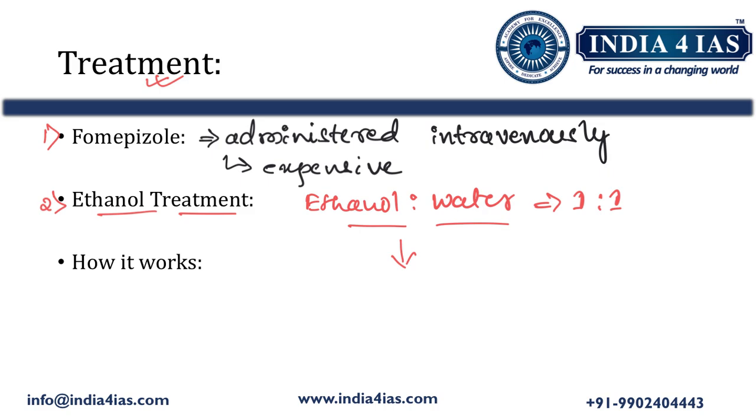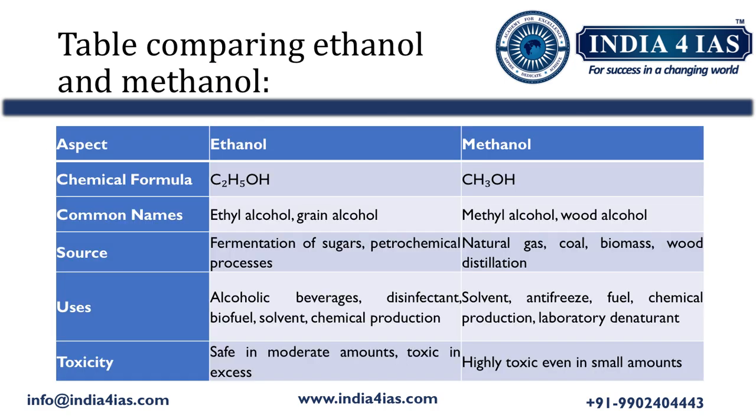So this is all about what methanol poisoning is, the difference between methanol and ethanol, the production of alcohol and hooch, and the treatment for methanol poisoning. Now we will briefly look into the major differences between methanol and ethanol. Coming to chemical formula, ethanol's chemical formula is C2H5OH, whereas methanol's chemical formula is CH3OH.